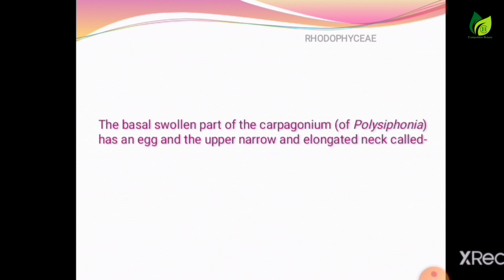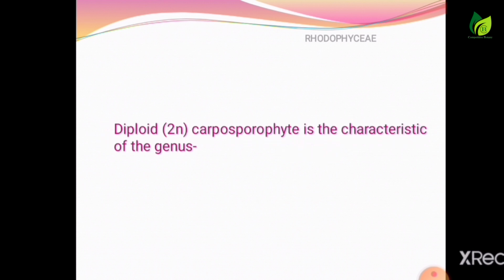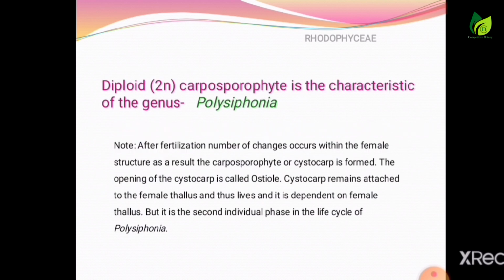The basal swollen part of the carpogonium has an egg, and the upper narrow and elongated neck is called the trichogyne. The diploid carposporophyte is characteristic of the genus Polysiphonia.